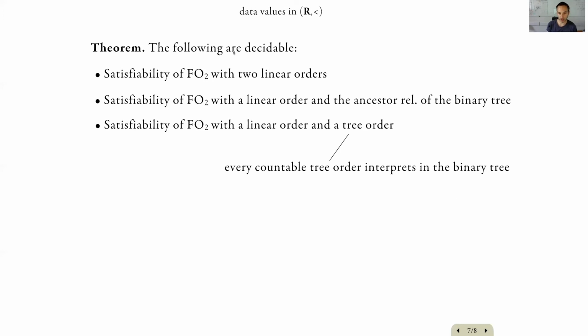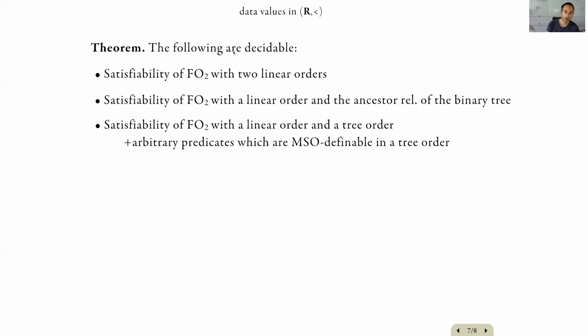Now we're talking about general satisfiability, and the way we solve it is by considering countable satisfiability, which is equivalent to general satisfiability. Actually, we can add even more using the power of register automata on trees. Namely, we can extend our structure by arbitrary relations which are definable in the tree order.